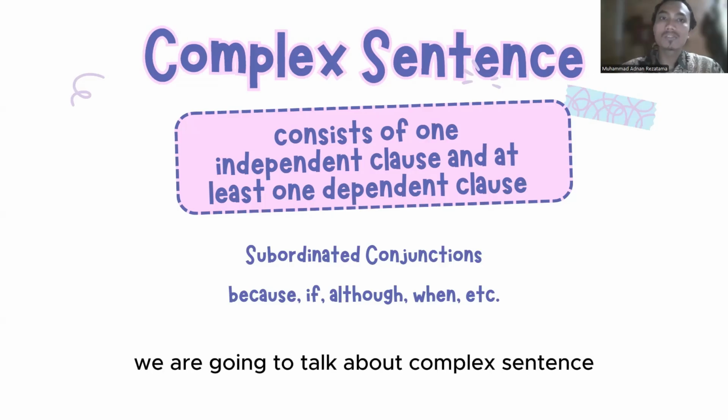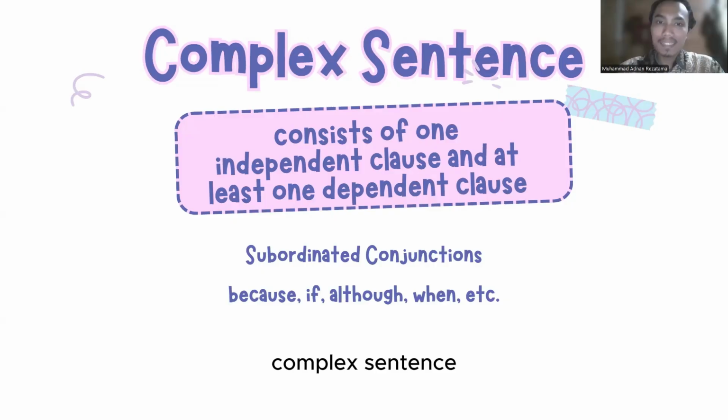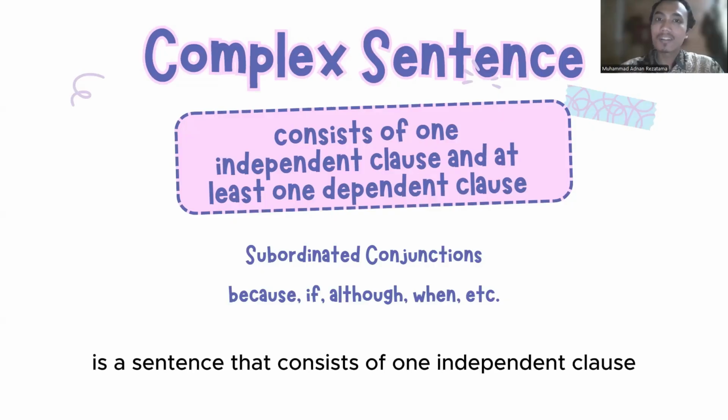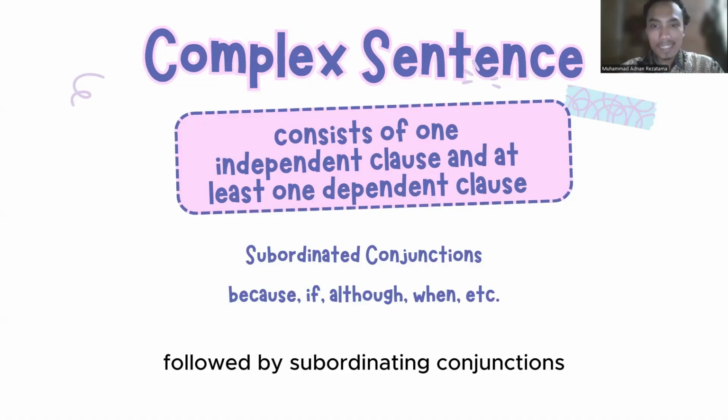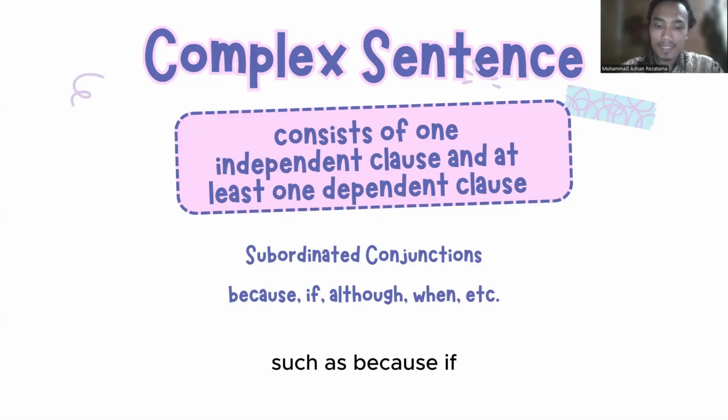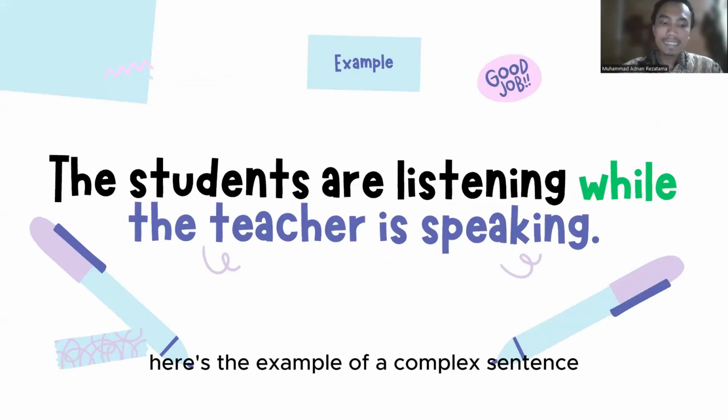Third, we are going to talk about complex sentence. Complex sentence is a sentence that consists of one independent clause and at least one dependent clause, followed by subordinating conjunctions such as because, if, although, when, and etc. Here's the example of a complex sentence.